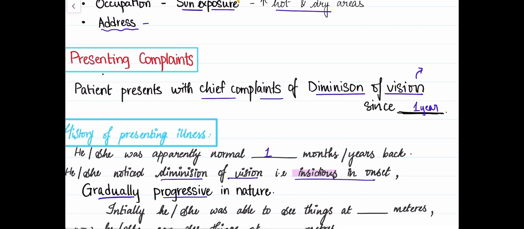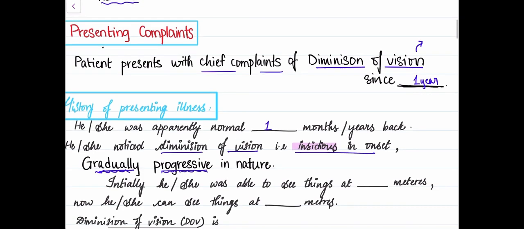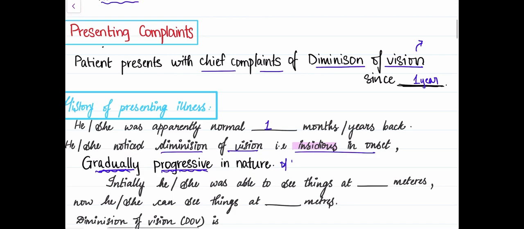This point is very important because that is the characteristic of cataract. How the diminution of vision presents is, it's gradual and progressive in nature. Other conditions with gradual progressive loss of vision are refractive errors, optic atrophy, and ARMD. All those are differential diagnoses of gradual progressive loss of vision.